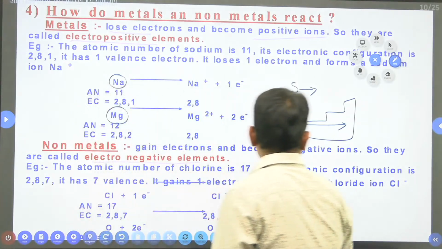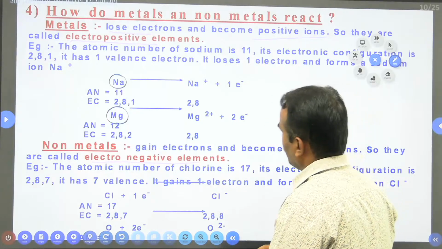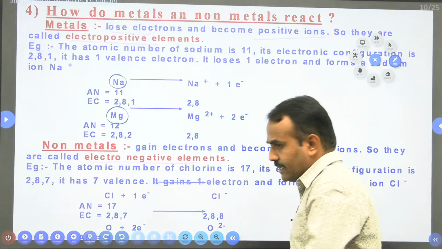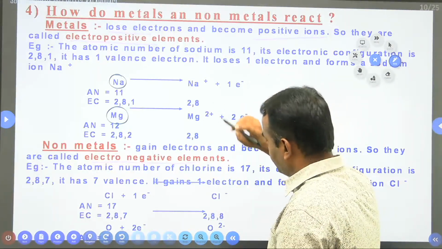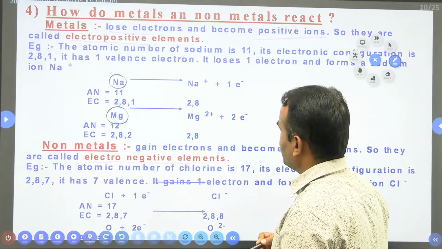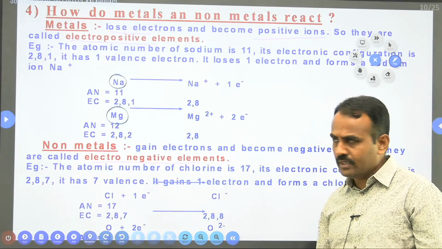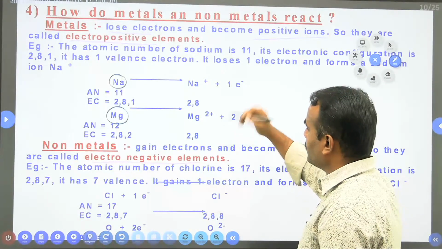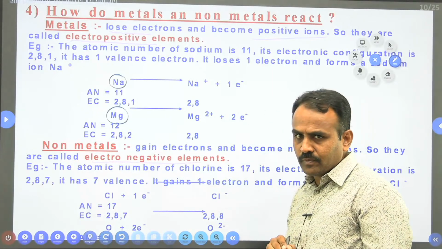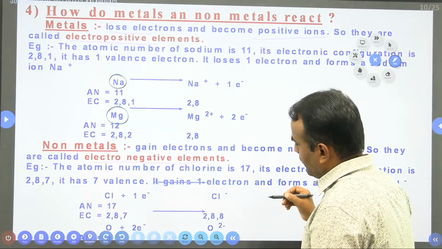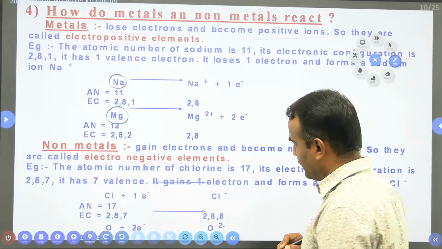See here, what happened? As we move from left to right, the electropositive character decreases and the electronegative character increases. Ionic compounds occur between a highly electropositive element and a highly electronegative element. Highly electropositive means alkali metals and alkaline earth metals, and highly electronegative means the 17th group elements.